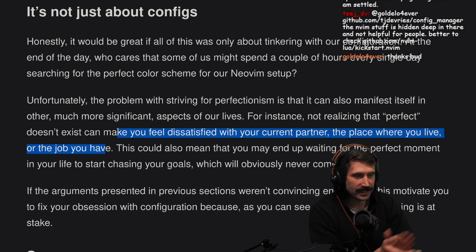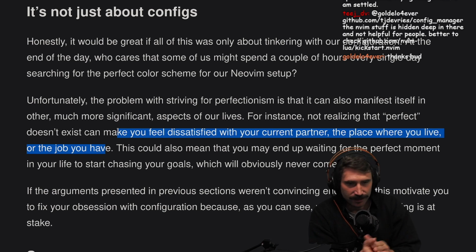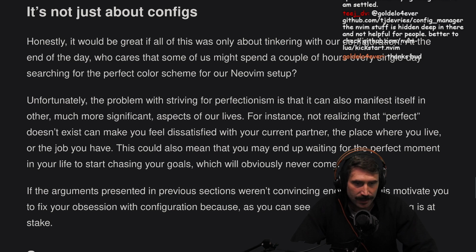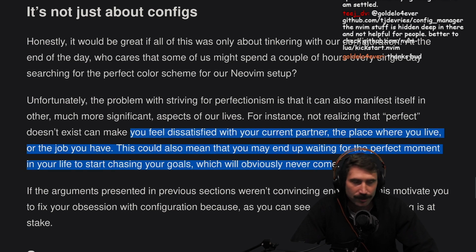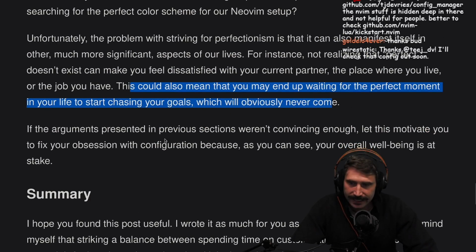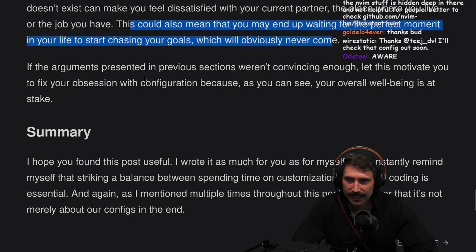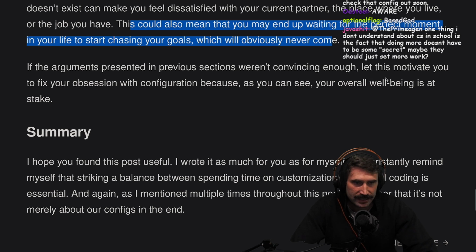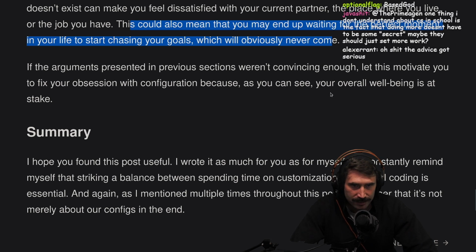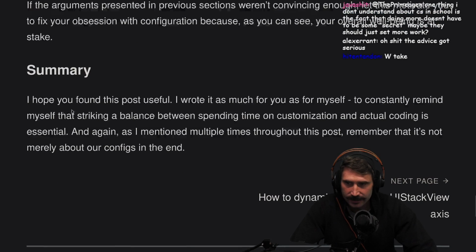Based take right there. That's a great take. This can also mean that you may end up waiting for the perfect moment in your life to start chasing your goals, which will obviously never come. Great take. If the arguments presented in the previous sections weren't convincing, though, let this motivate you to fix your obsession with configuration because, as you can see, your overall well-being is at stake.